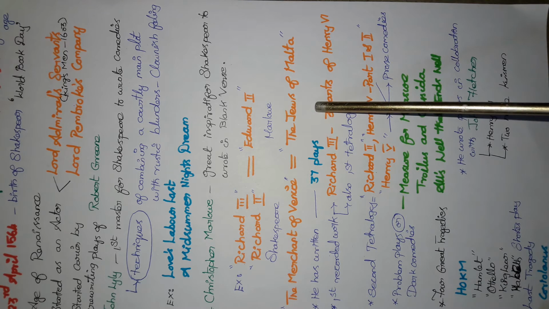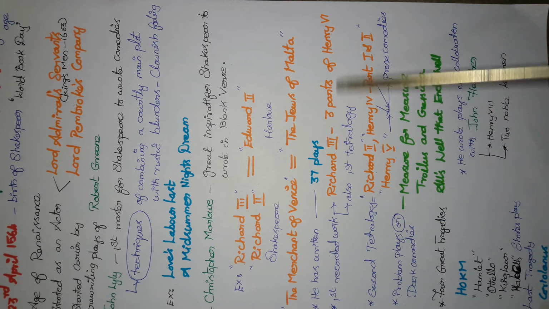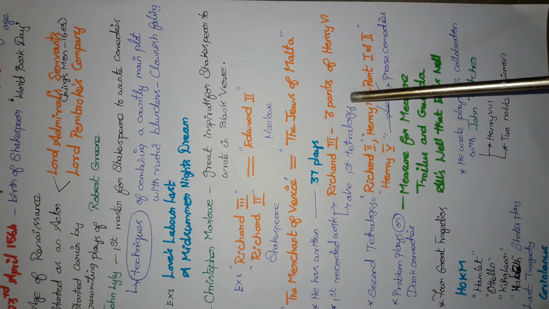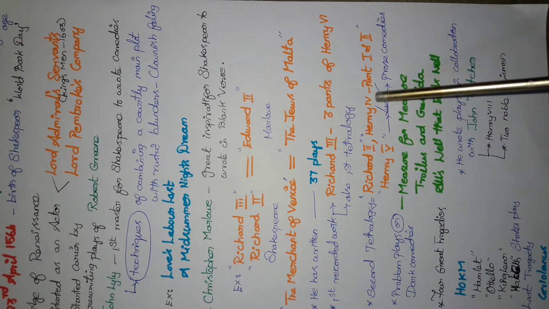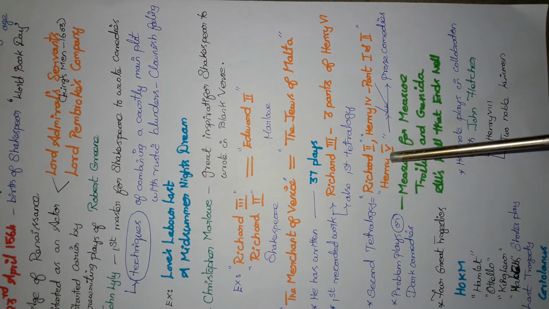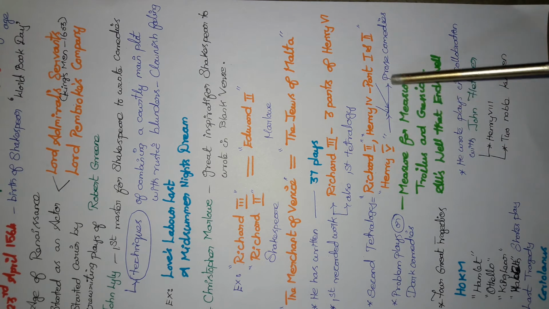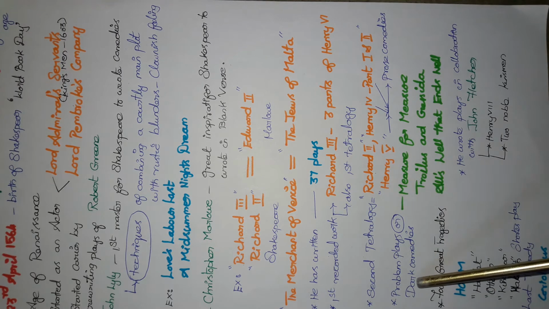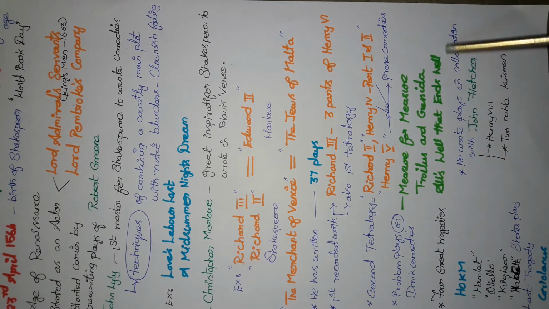He has written 37 plays. His first recorded works were Richard III and the three parts of Henry VI. It's also the first tetralogy. And the second tetralogy is composed of Richard II, Henry IV Part 1, Part 2 and Henry V. Among them, Henry IV Part 1, Part 2 and Henry V were called prose comedies. His problem plays and dark comedies were Measure for Measure, Troilus and Cressida, All's Well That Ends Well.